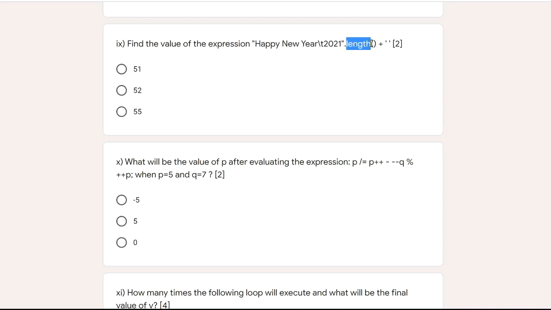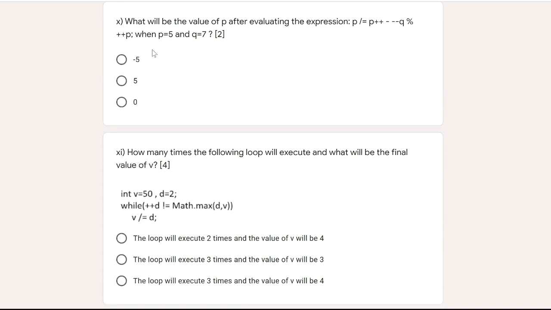So the length function will return what? The length of this string, which is 19 characters. And then plus a space. A space is a single character. So first one is length, which returns an integer value, and this is a character. So integer plus character, the character will be converted to int. That means the ASCII code of the space will be taken, which is 32. So 32 plus 19 is 51. So the answer is 51.